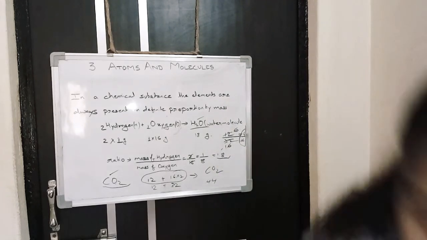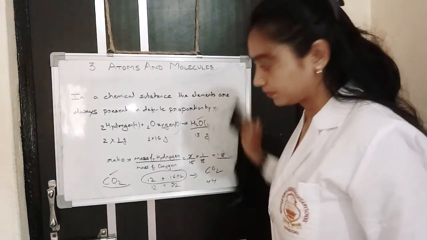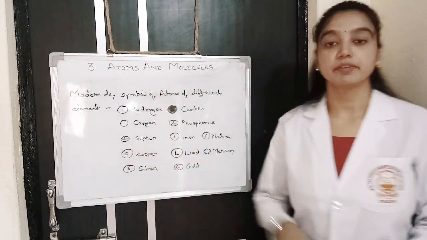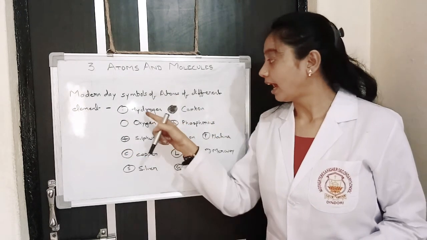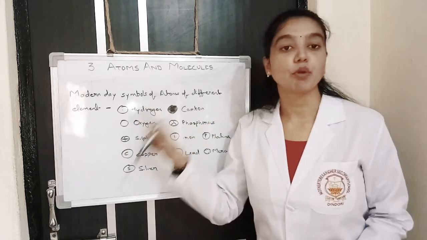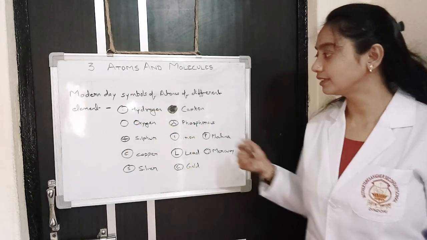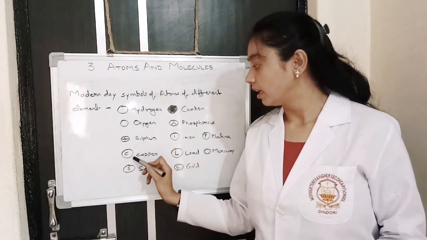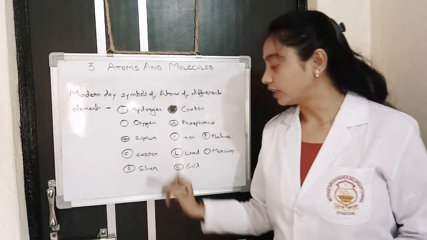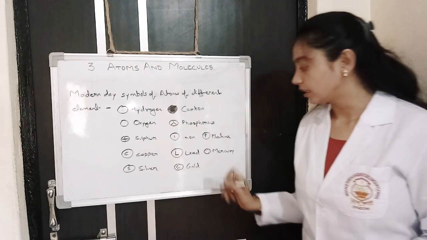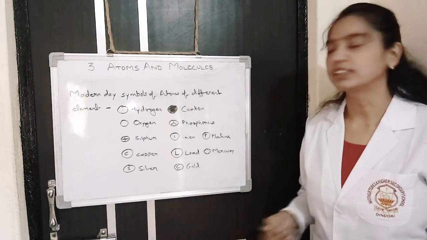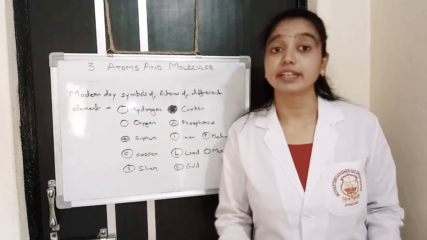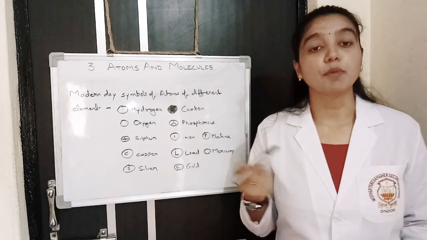Next is modern day symbols of atoms of different elements, proposed by Dalton, such as hydrogen, carbon. These are the symbols. You have to learn these symbols. These symbols are made up of the first letter of the element name, and it was suggested by Dalton. We will study more about it in the next lecture video, symbols of elements.